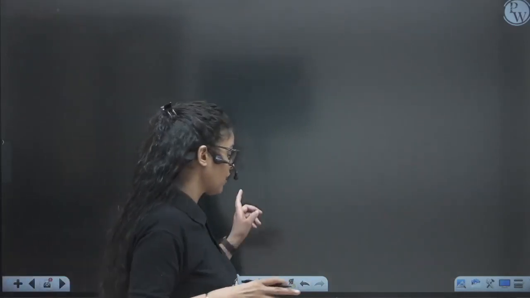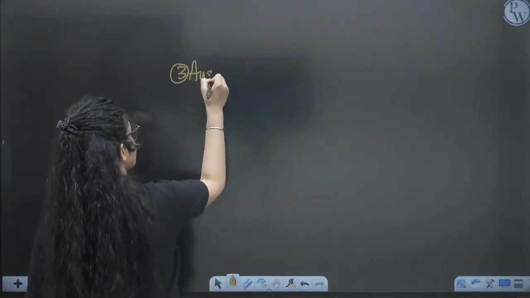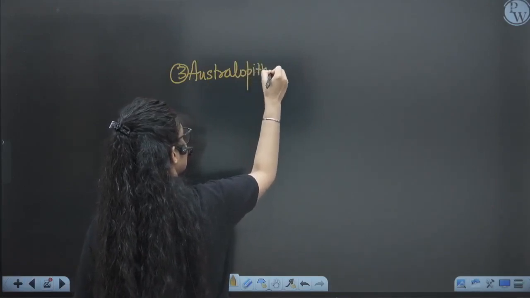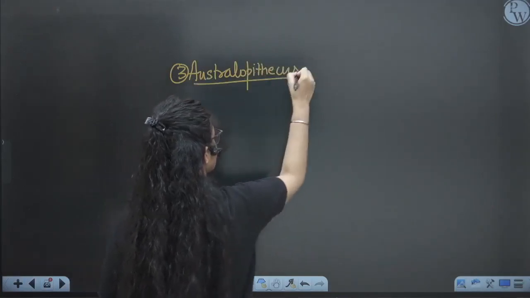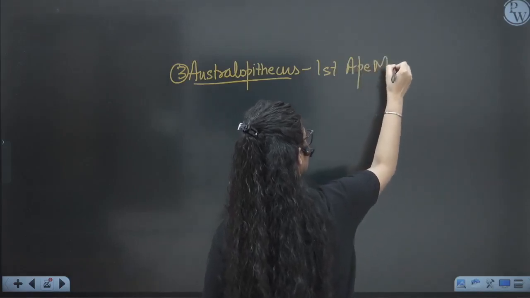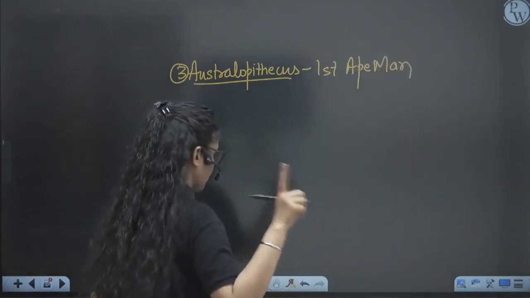So when we talk about the other one, that is the ape man. The third one is the ape man, Australopithecus or Pithecine, right? So when we talk about this, it's the first ape man. I have told you, this is the first ape man, you have to remember it.